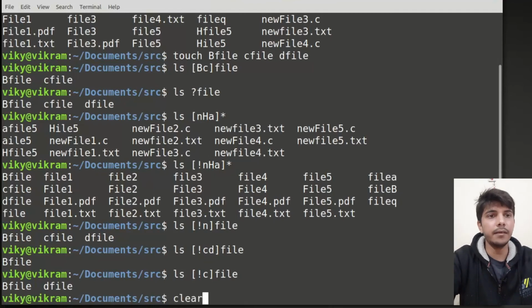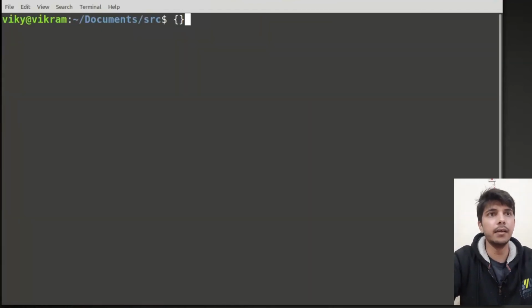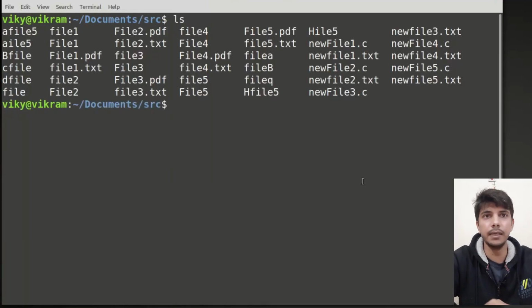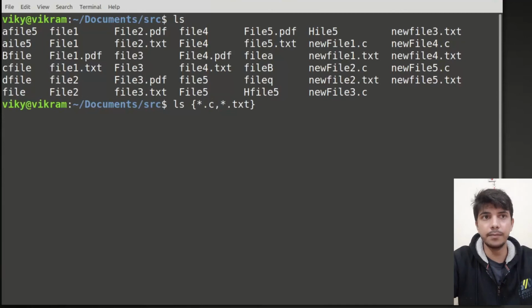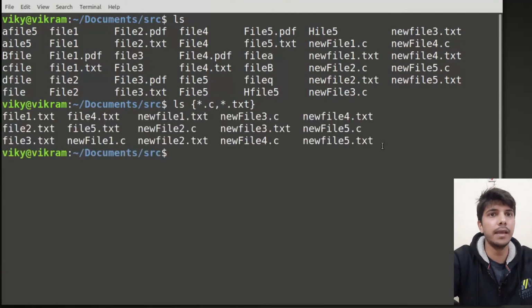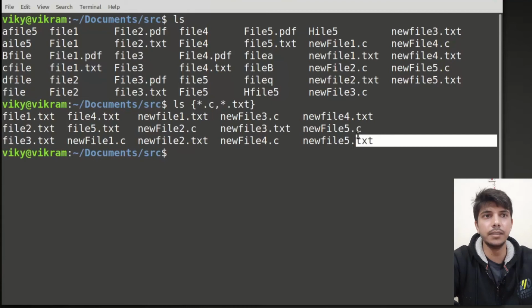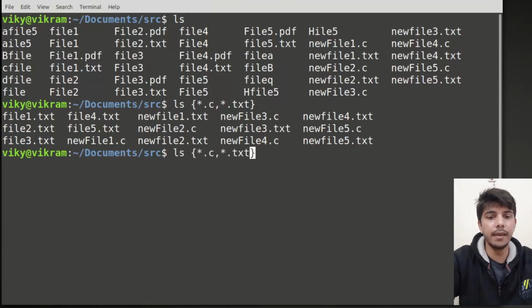After that we have a helping utility, that is the curly braces. Using the curly braces we can specify multiple expressions at once. For example, let's say I want to view the files that are ending with txt or ending with C. So I can write ls, then curly braces, after that my first expression will be ending with .c, and the other will be ending with .txt. So I have defined two expressions here. If I press enter, now you will see all those files that have the extension .txt and .c are showing up.